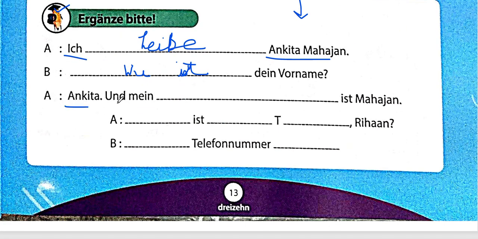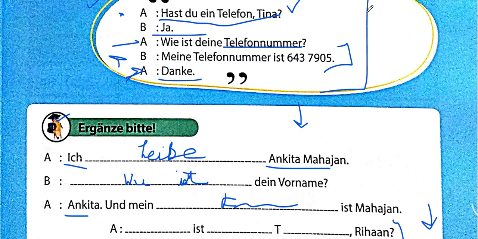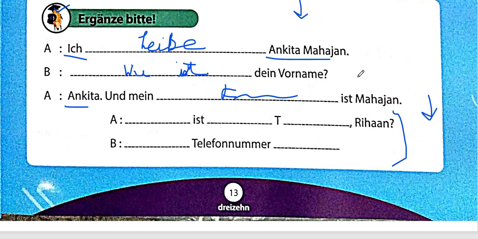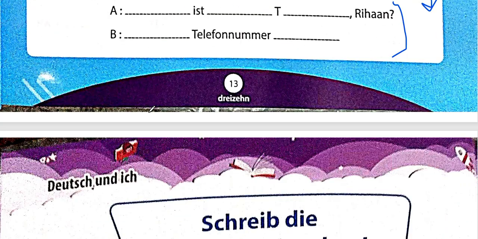Then A says Ankita und mein Familienname. Here Familienname will come. A dash ist dash Telefon. Sorry, I told the answer. This is basically homework for you guys. Comment it down below, because this is very simple. I'm giving you a very big hint. It's literally the same thing as this.